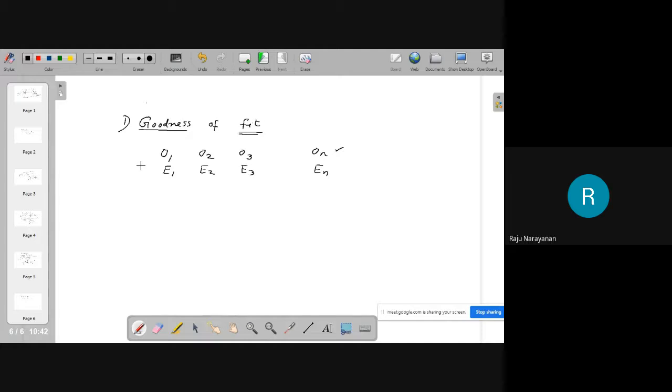Some differences will be there. And we want to see whether that difference is negligible or whether that difference is to be considered seriously. That is the problem.